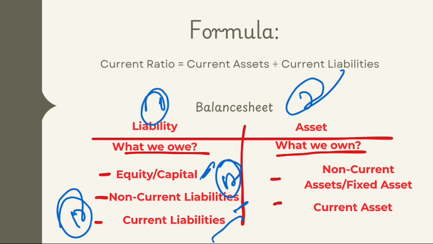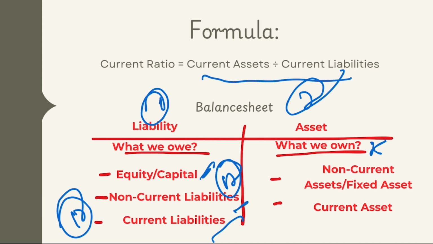Now let's move to the asset side. Assets are what the business owns. These are divided into non-current assets, which you can say are further fixed assets and intangible assets that cannot be converted into cash within 12 months, and the next is current assets, which can be converted into cash within 12 months. Now let's move to the current ratio formula. Current ratio equals current assets divided by current liabilities.